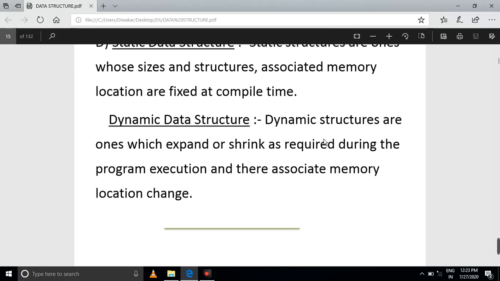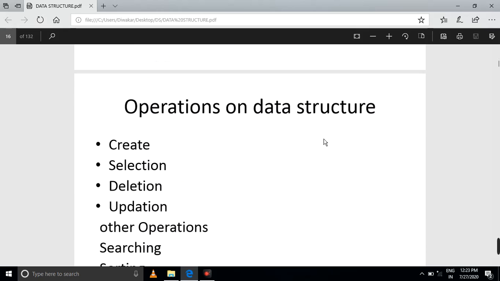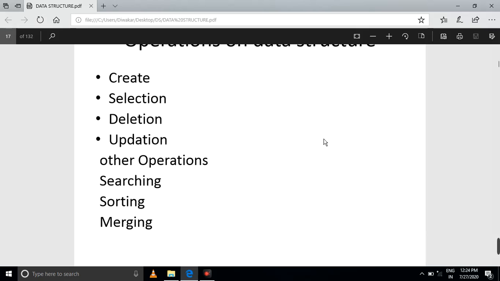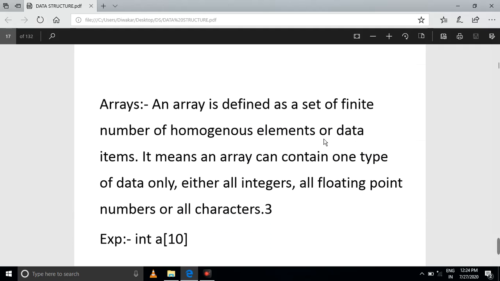Okay, let's go to the next topic: description of various data structures. What are the operations on data structures? First, create, selection, deletion, updation and other operations. What are the other operations? Searching, sorting and merging data. Okay, let's go to the array. An array is defined as a set of a finite number of homogeneous elements. Homogeneous means similar elements or data items.